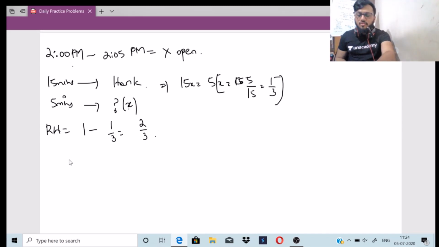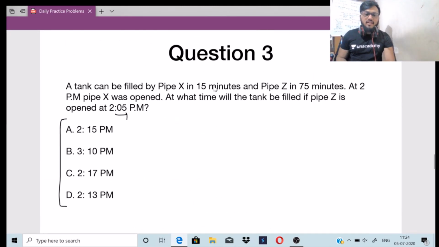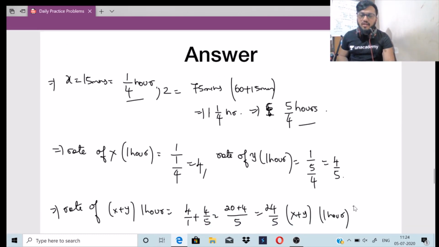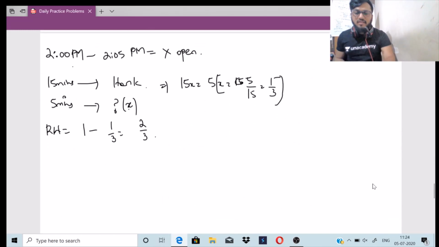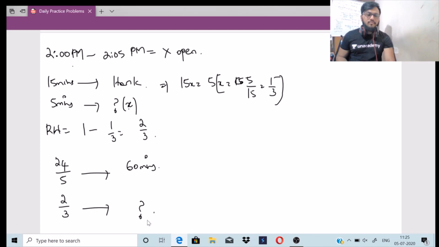So if you go back here, 24 by 5 is done by them in 1 hour, right? But their efficiencies, their rates or speeds, are given in minutes, right? So we will take this 1 hour as 60 minutes. So let us write down the equation here. 24 divided by 5 is 60 minutes. So 2 by 3 is equal to what?